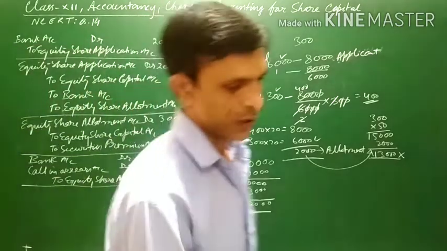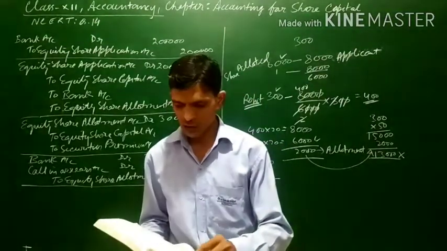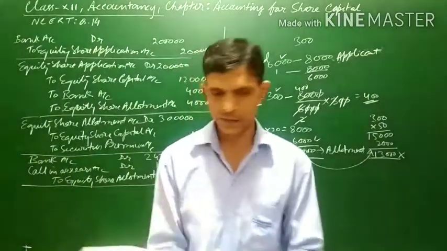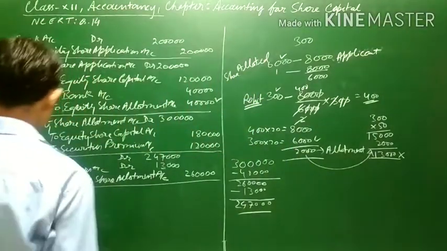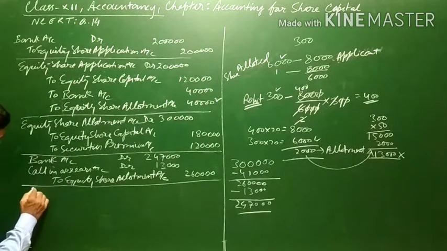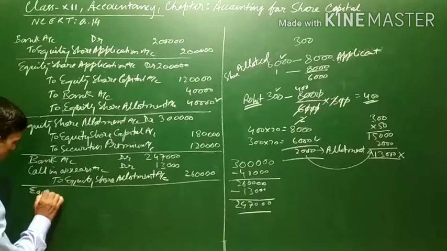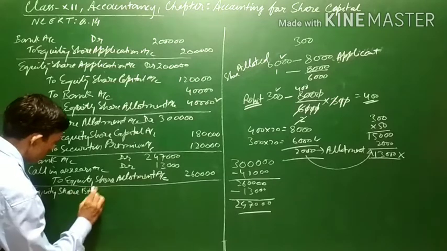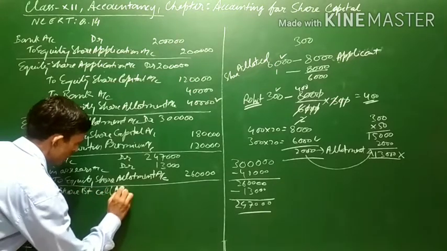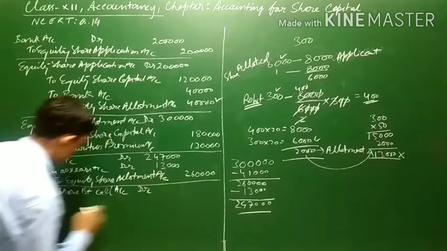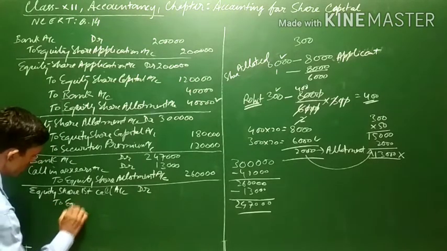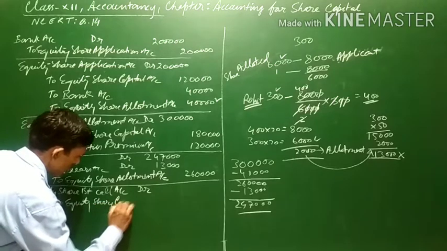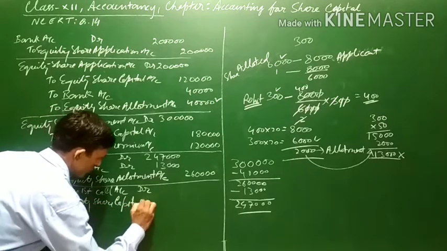Now the next journal entry. Again, the first call has been made, that is 30 rupees per share. The entry will be: equity share first call account debit, to equity share capital account.